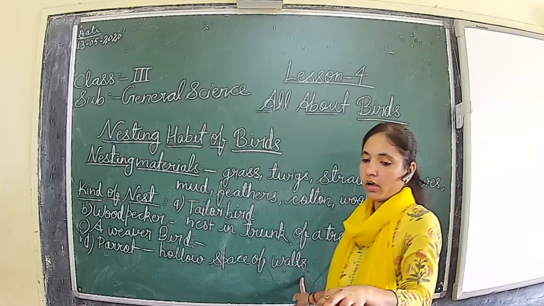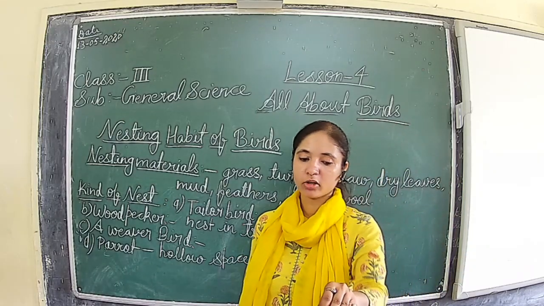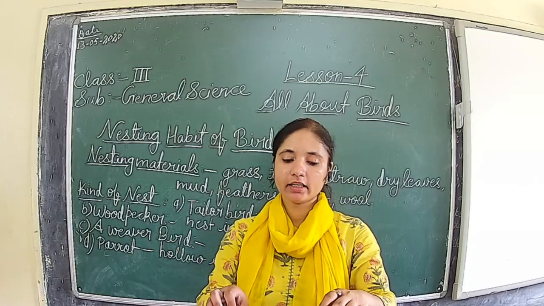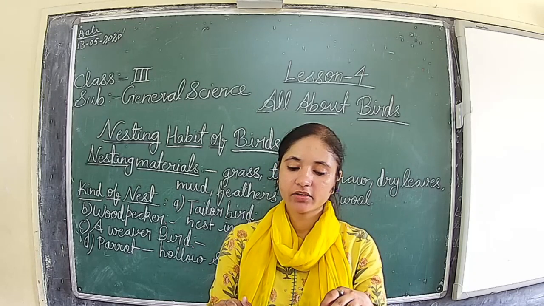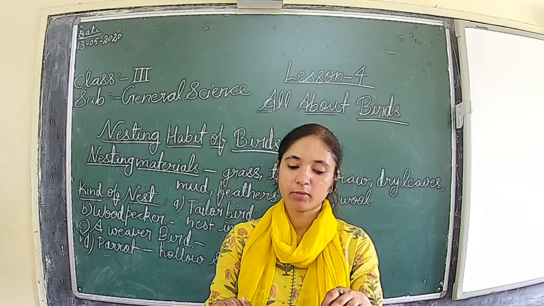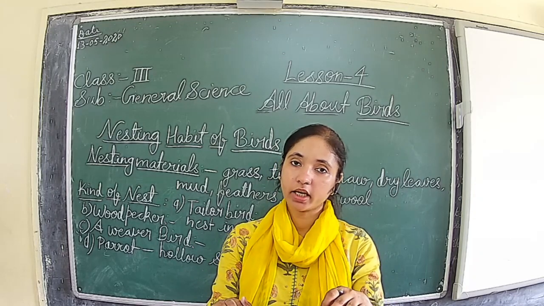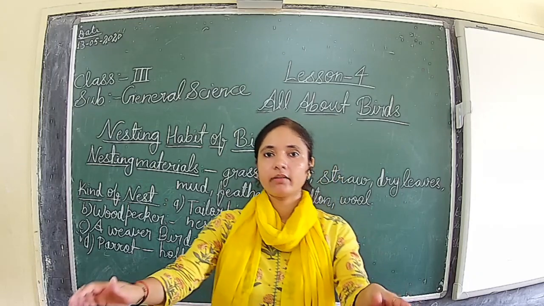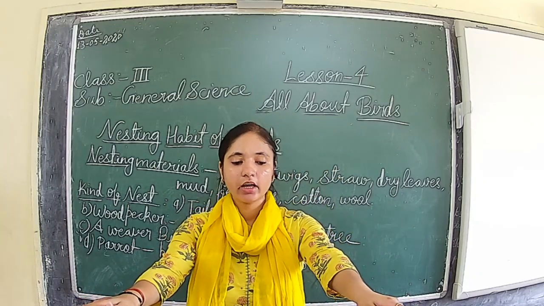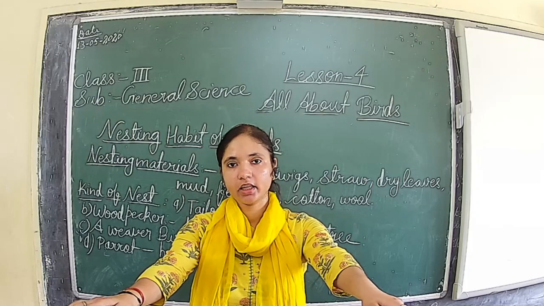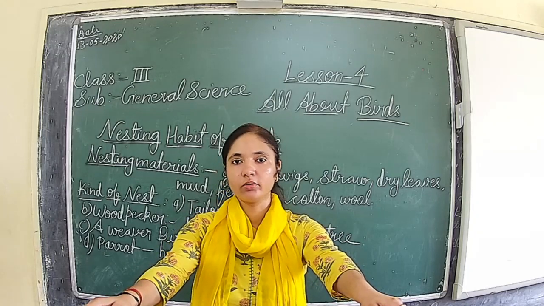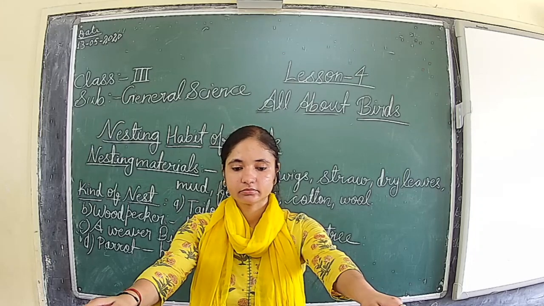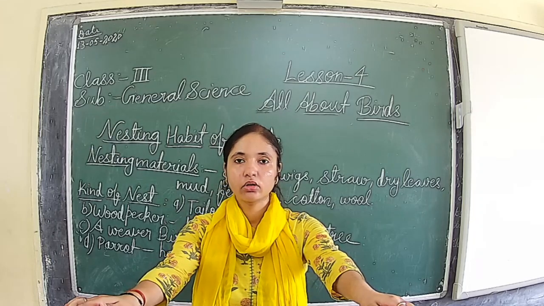Okay. Then we have seen about the penguin. A penguin makes a nest on the ground with stiff stones or pebbles, since it is difficult to find any other nesting material or place in cold areas. So we know well where the penguins are found. They are found in cold places near the seashore and all. No? Then in Antarctica and all cold places they are found. So what do they do?